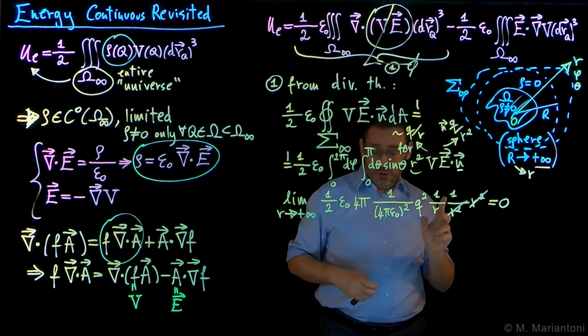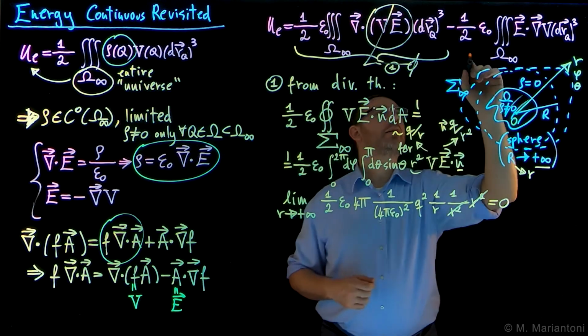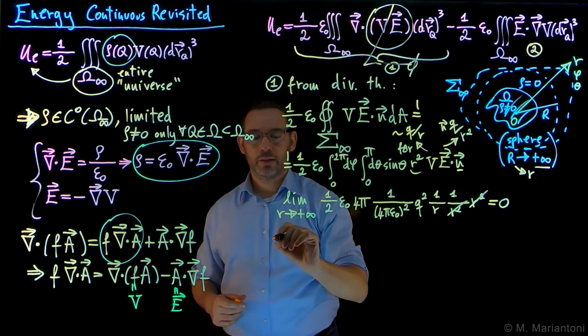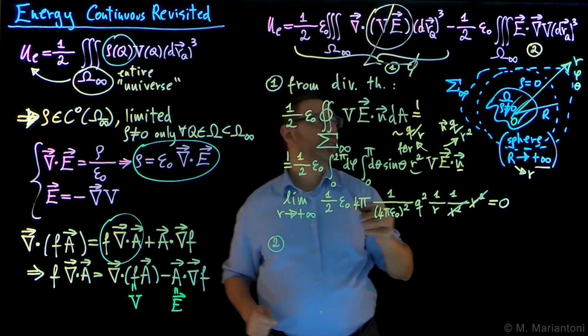All right. So now we need to conclude the proof here. We need to consider this other integral, which is integral 2 here. So the integral 2, it's very simple because we know that E is equal to minus the gradient of V.